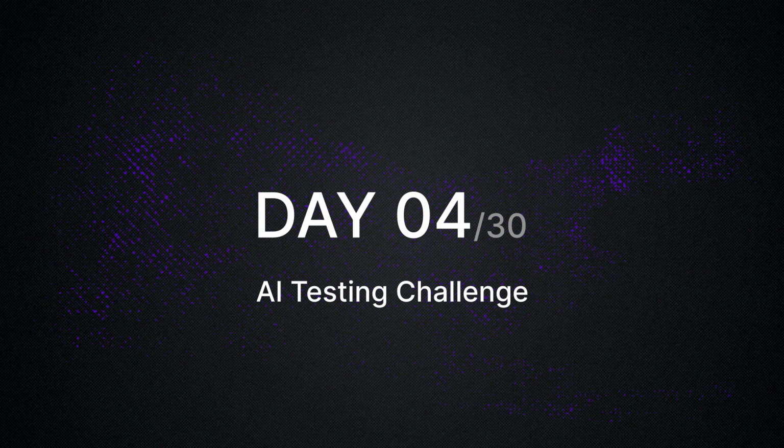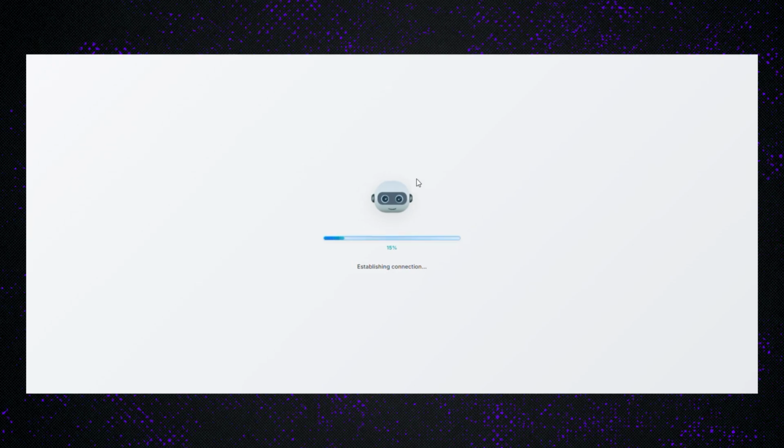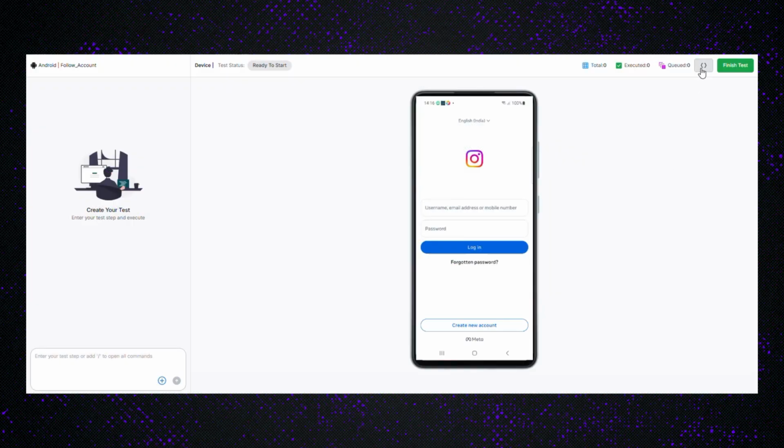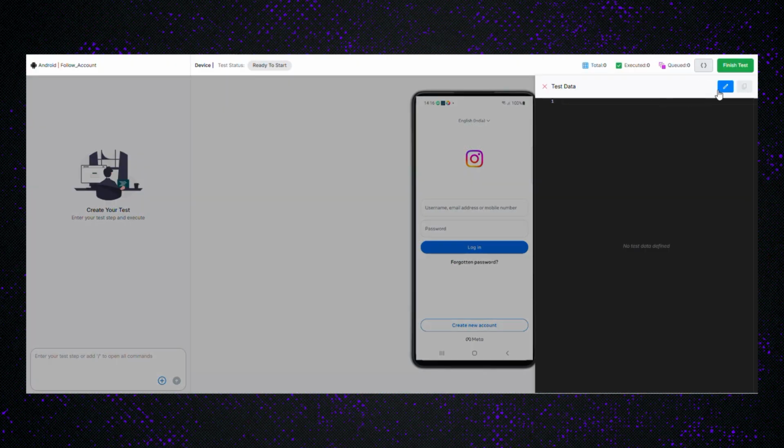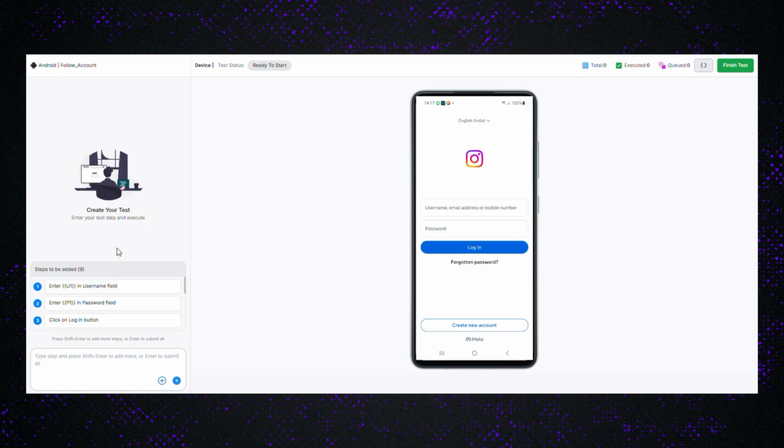This is day 4 of our 30-day AI testing challenge, where we test whether AI agents can handle real-world app workflows. Today's app is Instagram, and this time we're testing a login to follow flow, a stateful journey that includes authentication, system prompts, and dynamic search. The first thing I add is test data. Next, I define the test steps in plain English.